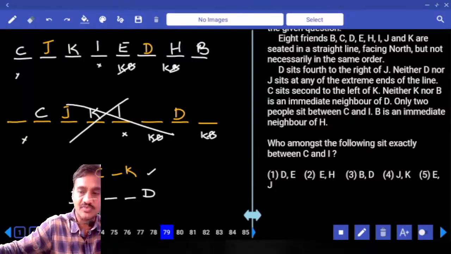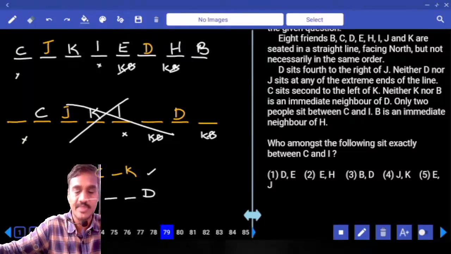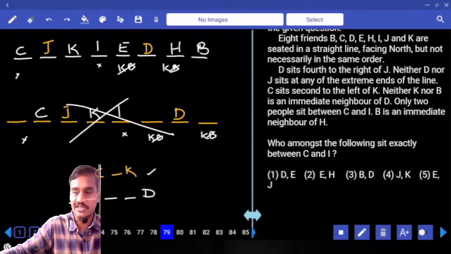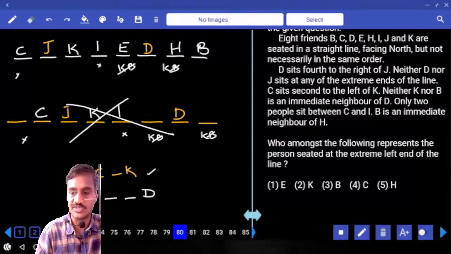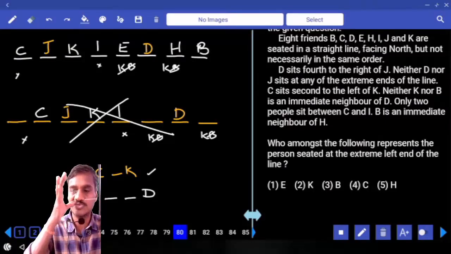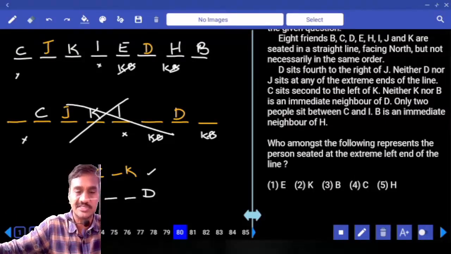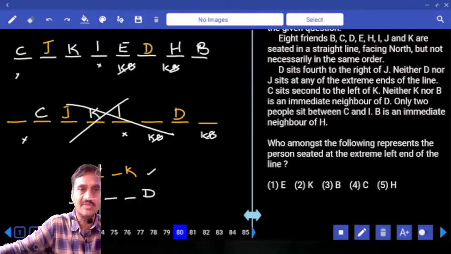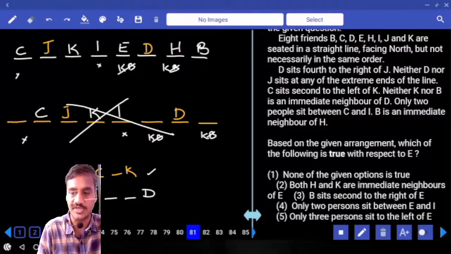And who among the following is seated exactly between C and I? Exactly between C and I, J and K. J and K, choice 4 for 79. And who among the following represents the person seated at the extreme left hand of the line? Extreme left hand of the line, C, choice 4 for 80.